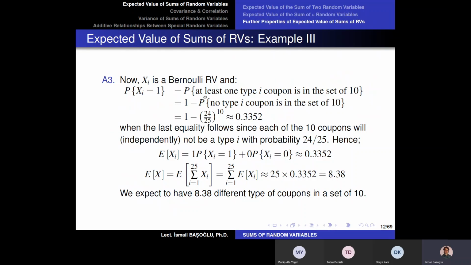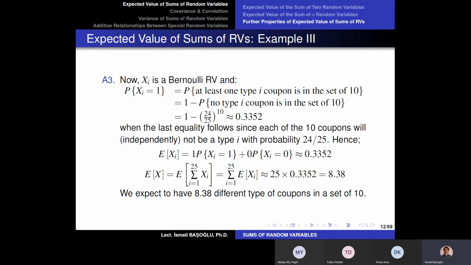I can use the complement event's probability. I am going to subtract the probability of having no pictures of that football player in the set of 10 from 1. So what is the probability for any football player to have no pictures in the set of 10? Now, imagine we have 25 football players, and every time we select a card or purchase a football player card, it is going to be one of the other ones, not that football player.